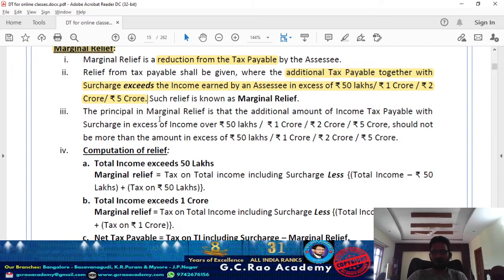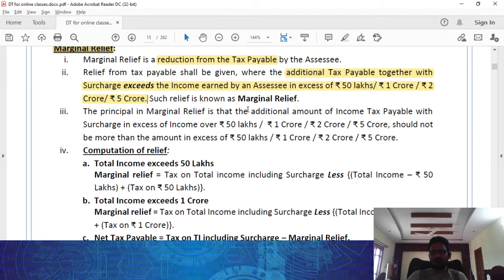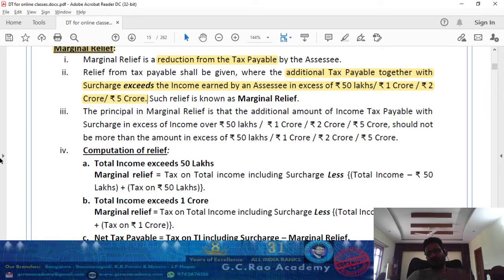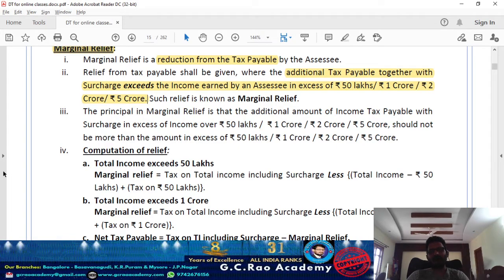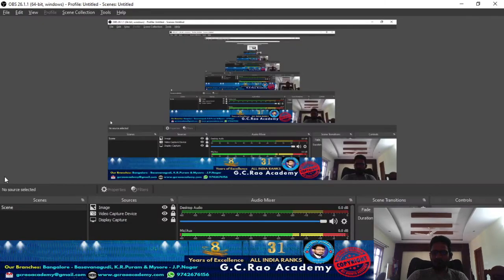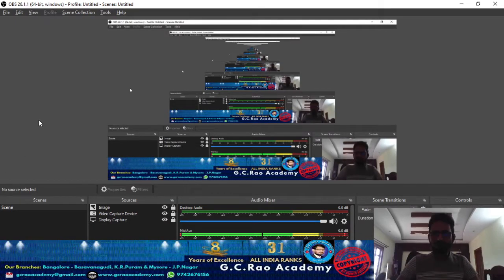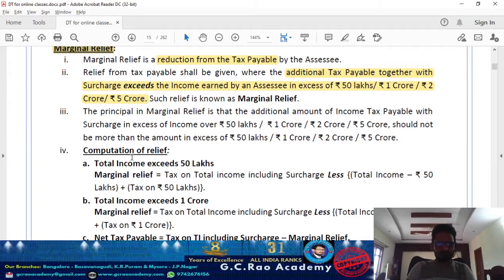And the principle in marginal relief is that the additional amount of income tax payable along with the surcharge, in excess of the given threshold limit, should not be more than the amount in excess of the threshold limit. Max of the max, however much more income you got, that income you can give to the department, but the department cannot ask you to pay more than your additional income. Is it clear, Kanna? Check out.